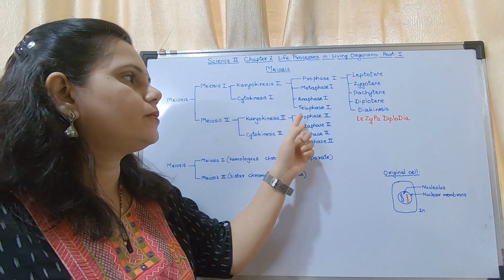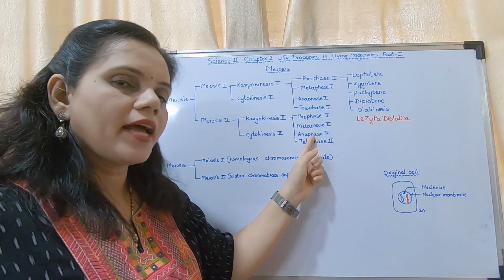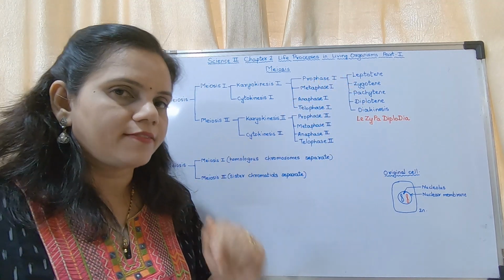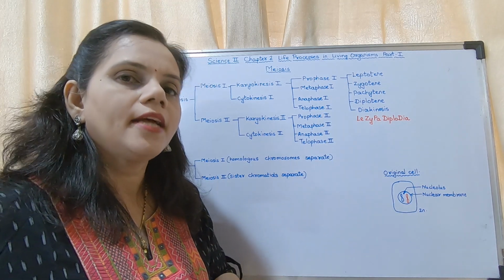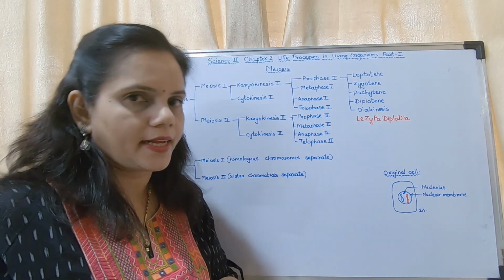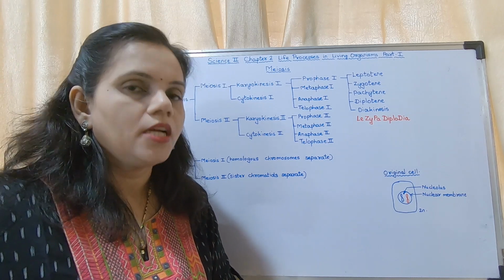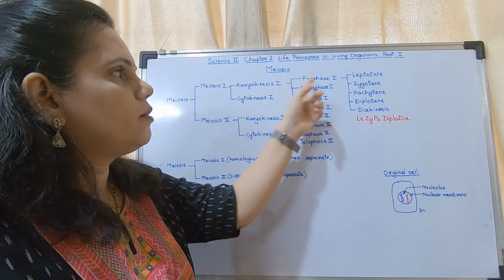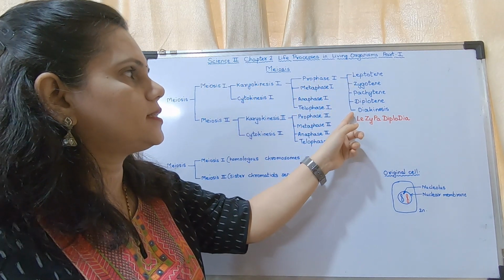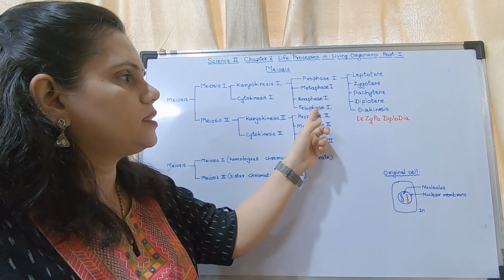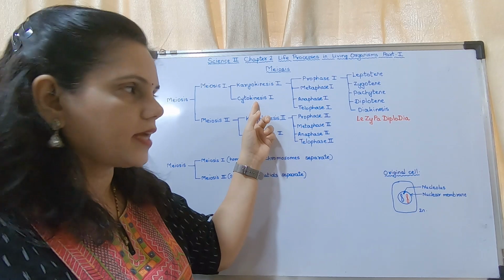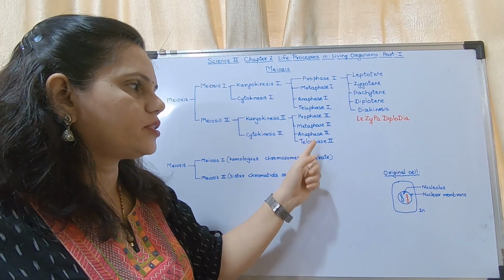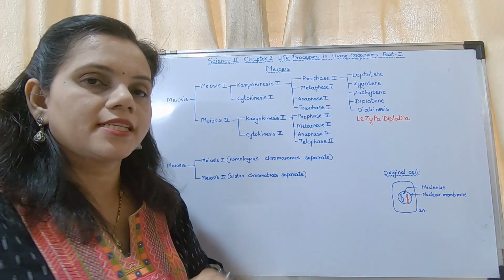Karyokinesis 2 is divided into prophase 2, metaphase 2, anaphase 2, telophase 2. In prophase 1, it is divided into 5 stages: leptotene, zygotene, pachytene, diplotene and diakinesis. So what is the sequence? The sequence is meiosis 1, karyokinesis 1, prophase 1, all these 5 stages, then metaphase 1, anaphase 1, telophase 1, cytokinesis 1, then karyokinesis 2, prophase 2, metaphase 2, anaphase 2, telophase 2 and then cytokinesis 2.